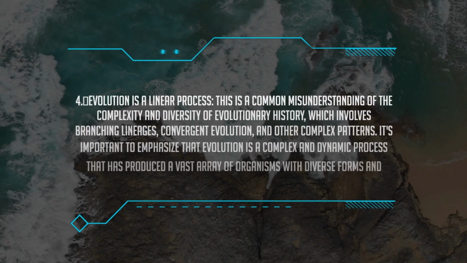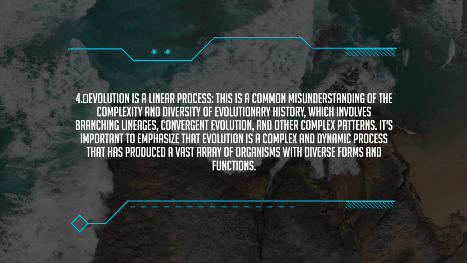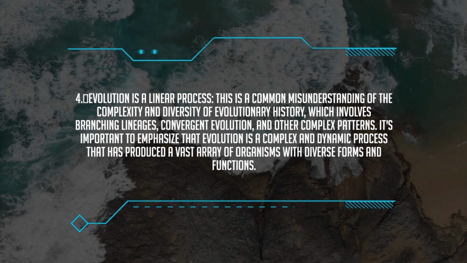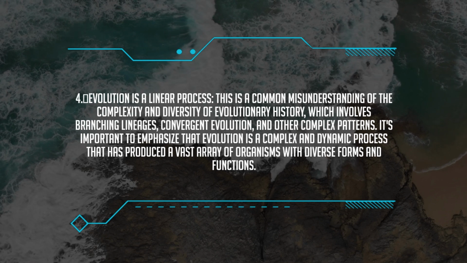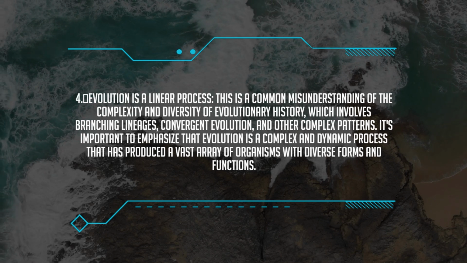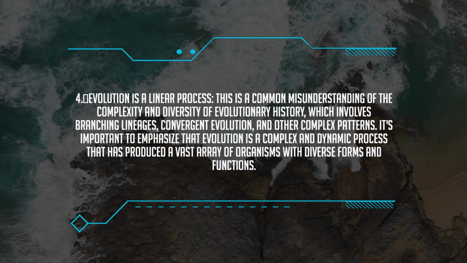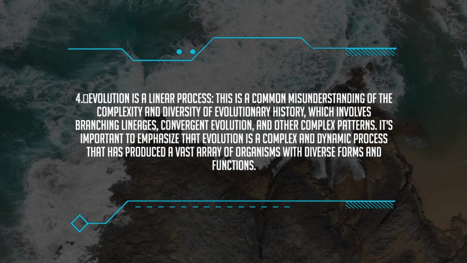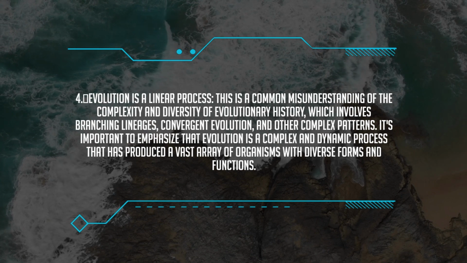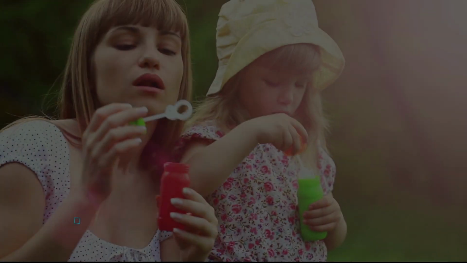4. Evolution is a linear process. This is a common misunderstanding of the complexity and diversity of evolutionary history, which involves branching lineages, convergent evolution, and other complex patterns. It's important to emphasize that evolution is a complex and dynamic process that has produced a vast array of organisms with diverse forms and functions.